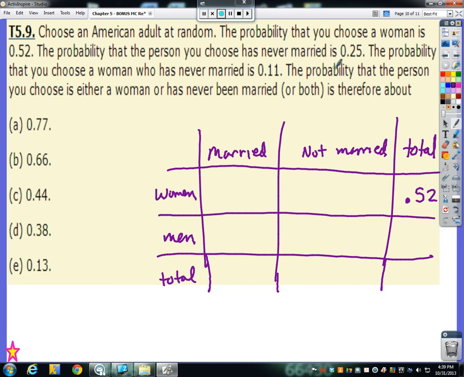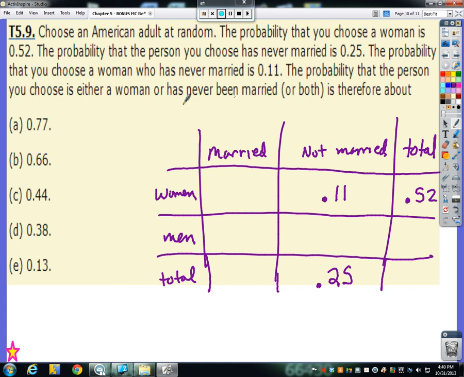They didn't mention if the person was a woman or not, so that would be in our total column for never married. The probability that you choose a woman who has never married, which they're kind of saying both of those things at the same time, woman and never married, is 11%. Well, here's women, here's never married. It must be talking about right there.